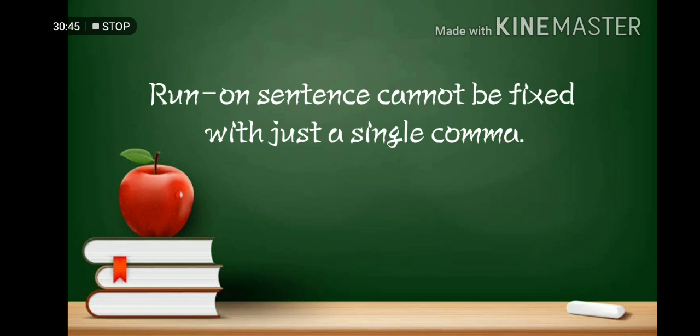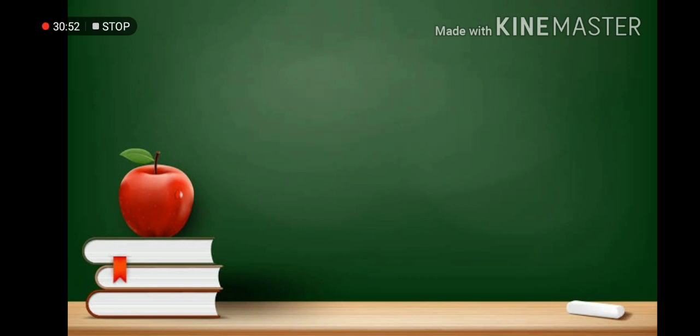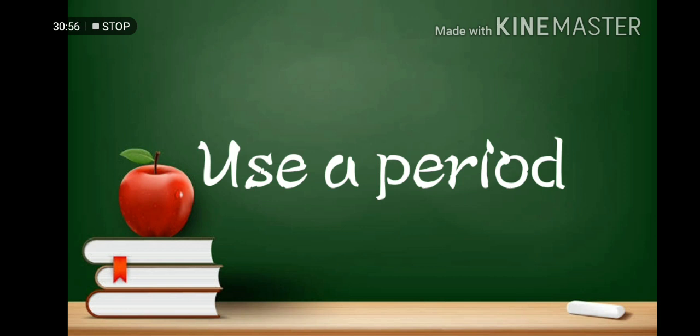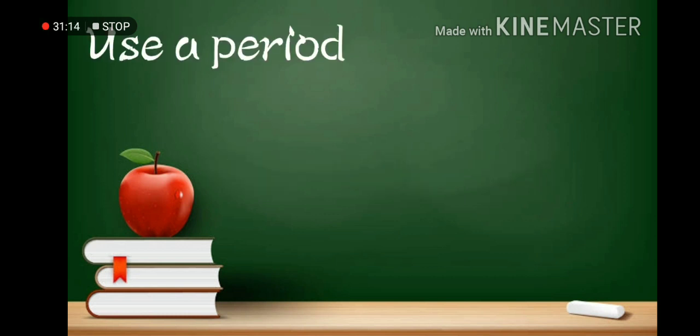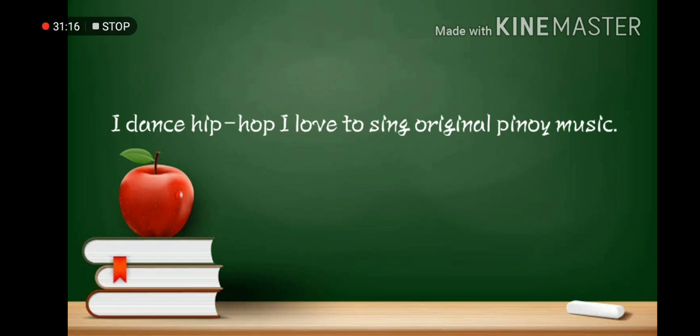Alright, so there are varieties of ways to correct a run-on sentence, and they are as follows. First, use a period. The easiest way to fix run-on sentences is to turn them into shorter sentences using a period. This works best with longer sentences. For example: I dance hip-hop I love to sing original Pinoy music.